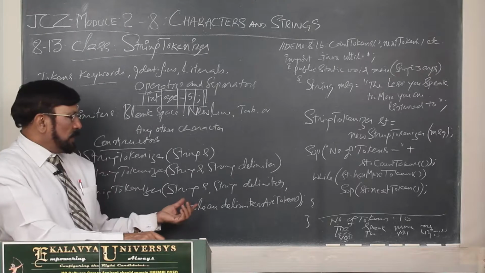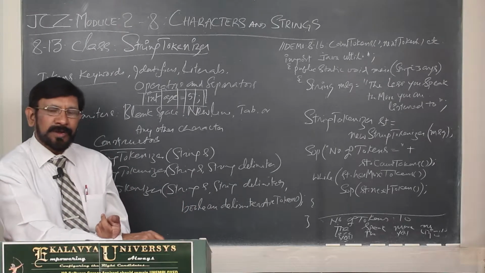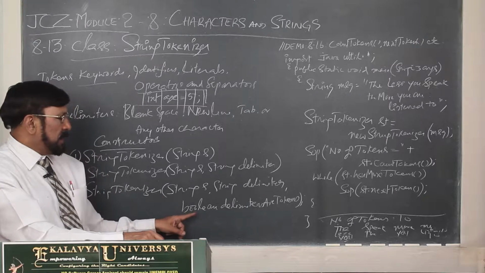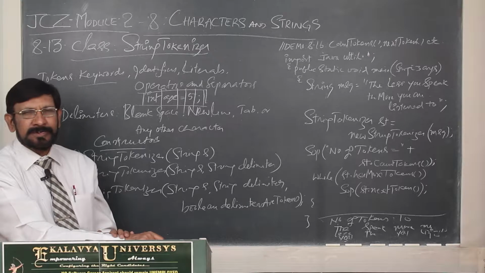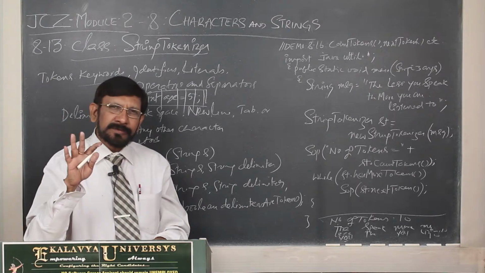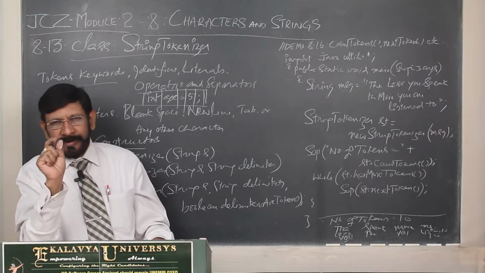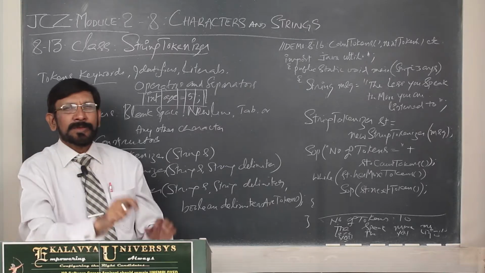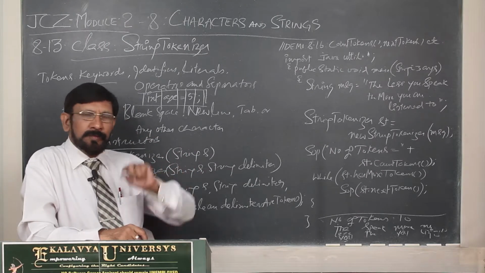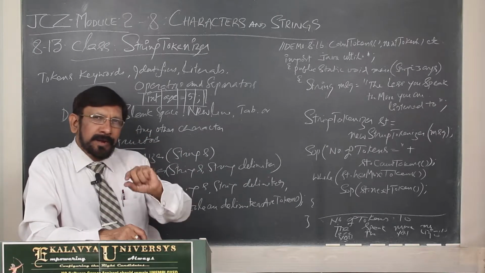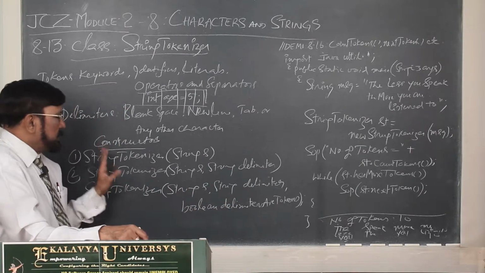Sometimes you want to count the delimiter also as a token, then you can use the third type of constructor. Delimiters by default are not treated as tokens, only words are treated as tokens. If, because of some programming purpose, you want to treat delimiters also as tokens, then you can use the third type of constructor.